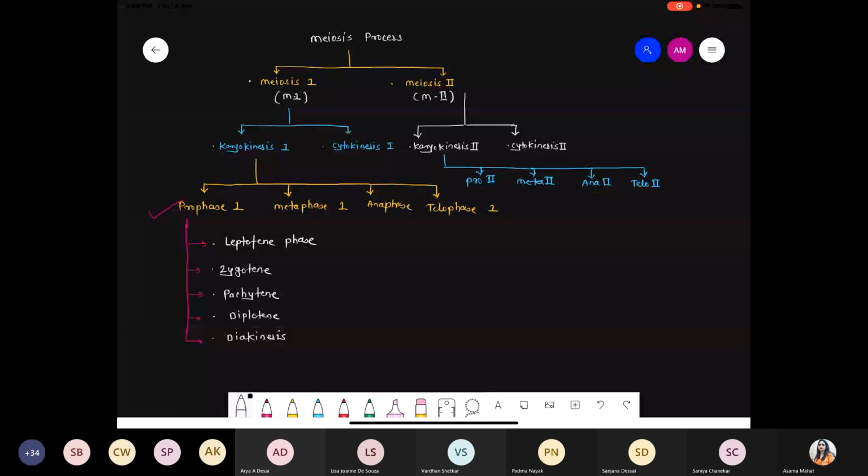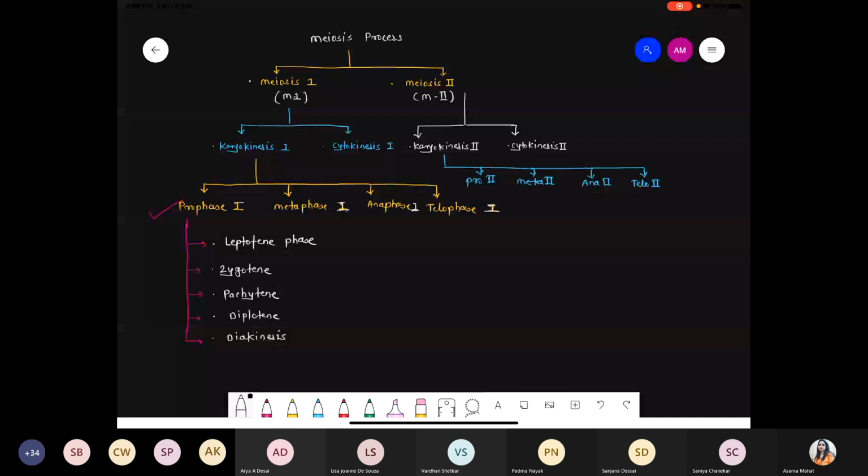Similarly, meiosis 2 also undergoes karyokinesis 2 followed by cytokinesis 2, and similar to mitosis, prophase, metaphase, anaphase, telophase, but we are giving the number, that is metaphase 1, anaphase 1 and telophase 1, which is part of karyokinesis 1. And under prophase 1, we are talking about the phases, that is leptotene, zygotene, pachytene, diplotene, and diakinesis.